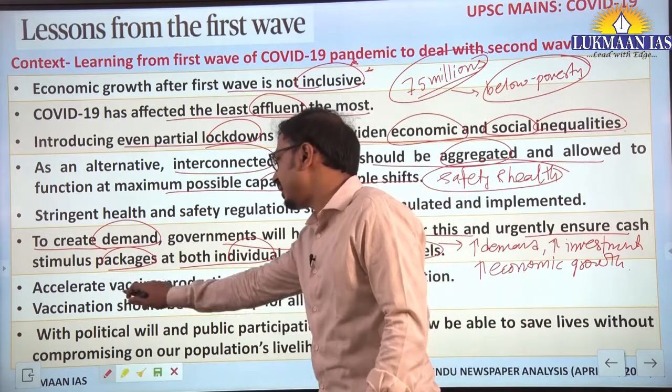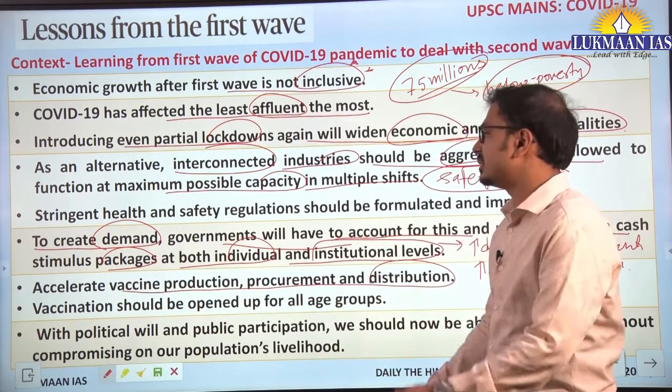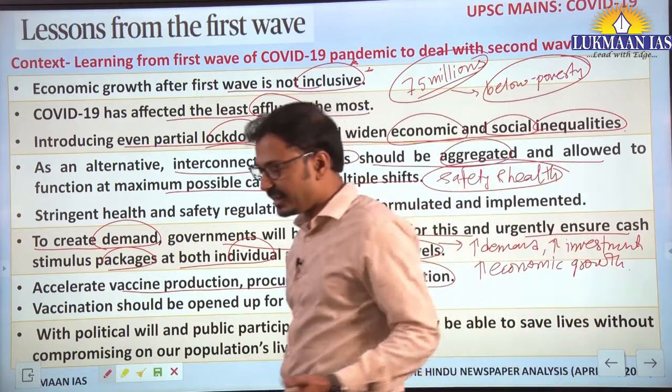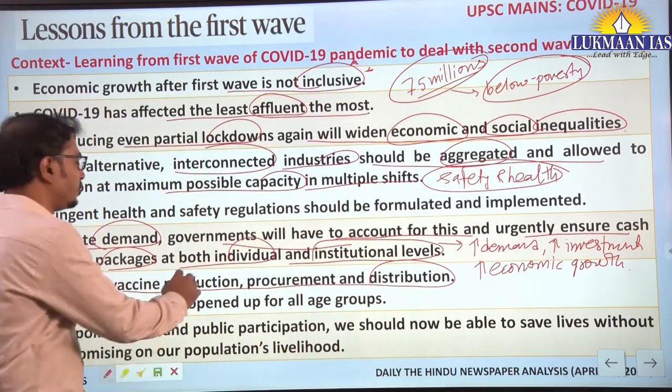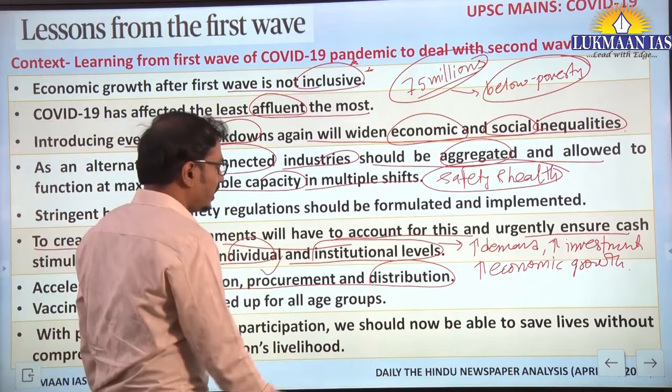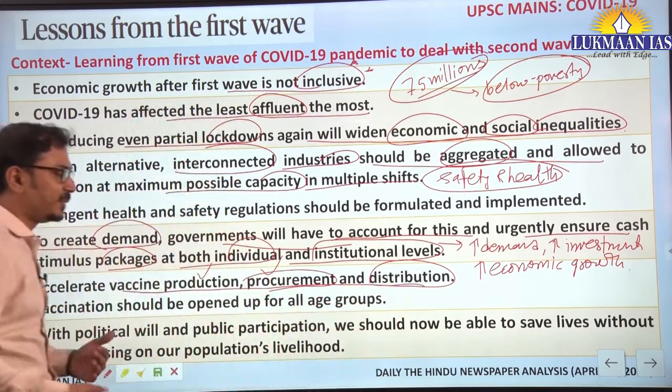Next, accelerate vaccine production, procurement and distribution. This is again important because the demand-supply gap that we are experiencing is problematic. So production should be more, procurement from these companies should be high, and distribution should be expedited.